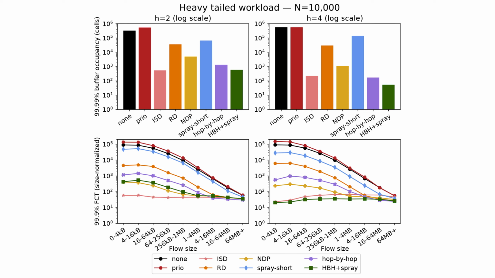In h equals 2, we are outperformed by ISD, but remember, that one has the nodes telepathically communicating, so I do feel this is a very impressive result. NDP is beating us for h equals 2, but only slightly for the flow completion times, and we are significantly outperforming it on h equals 4.